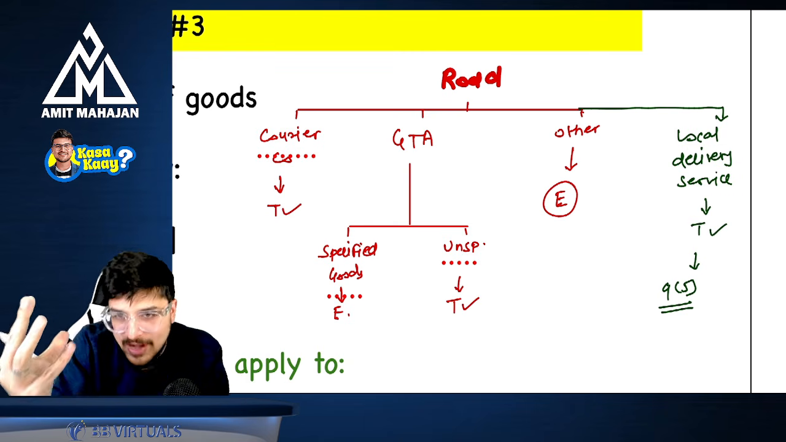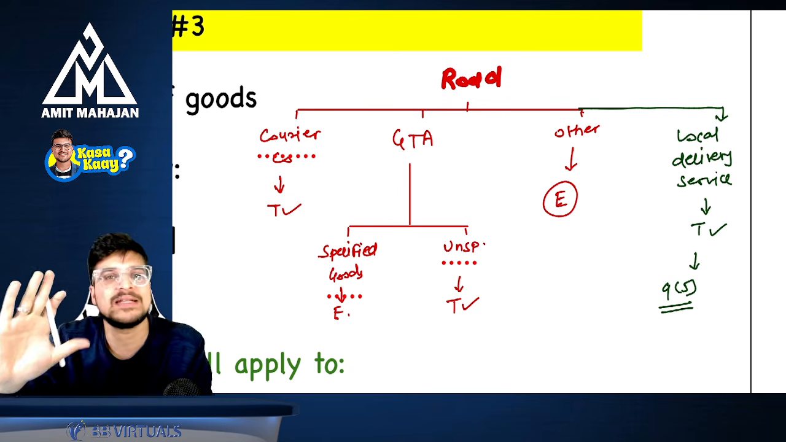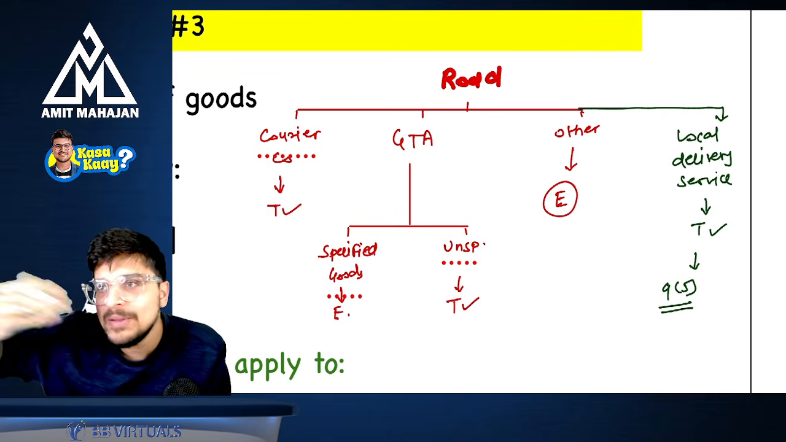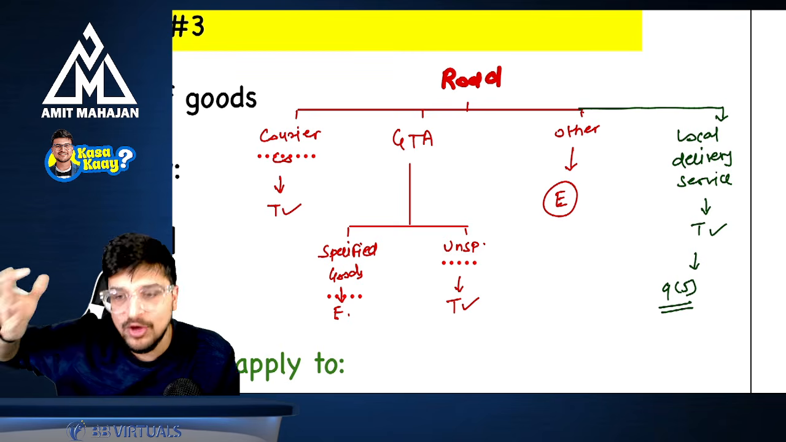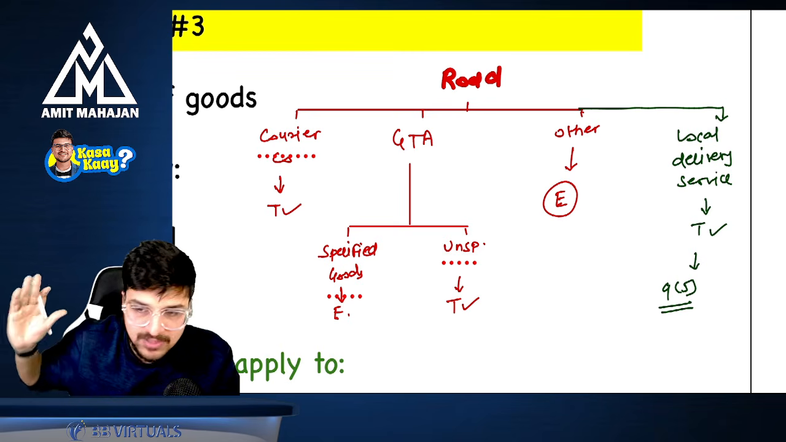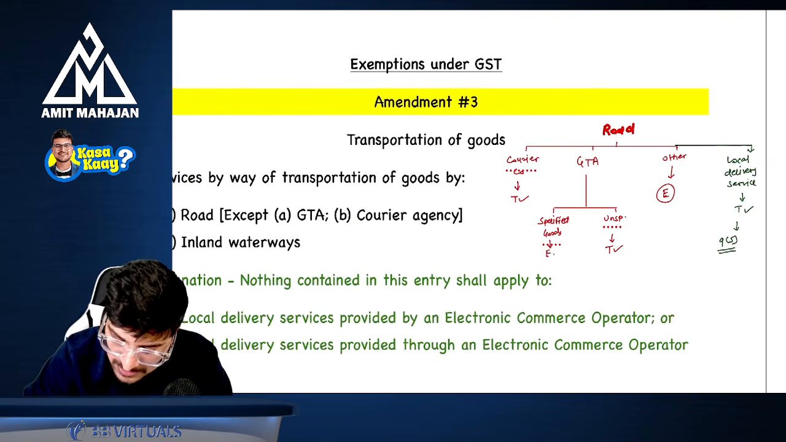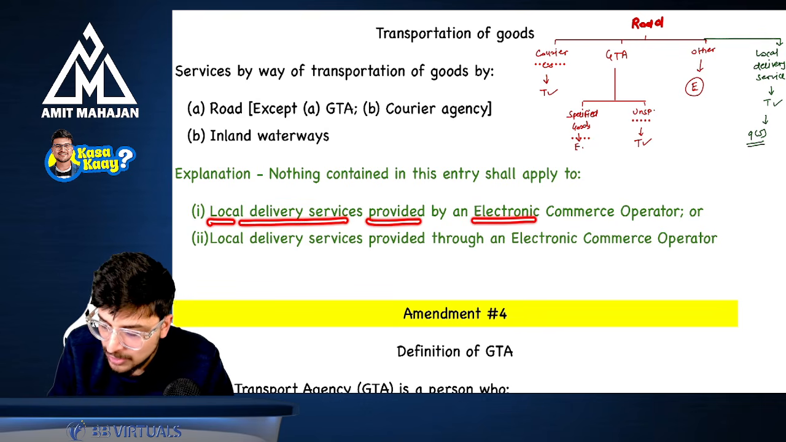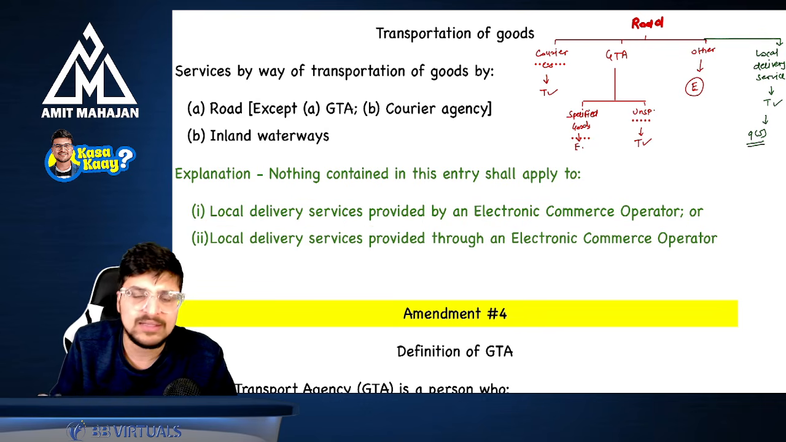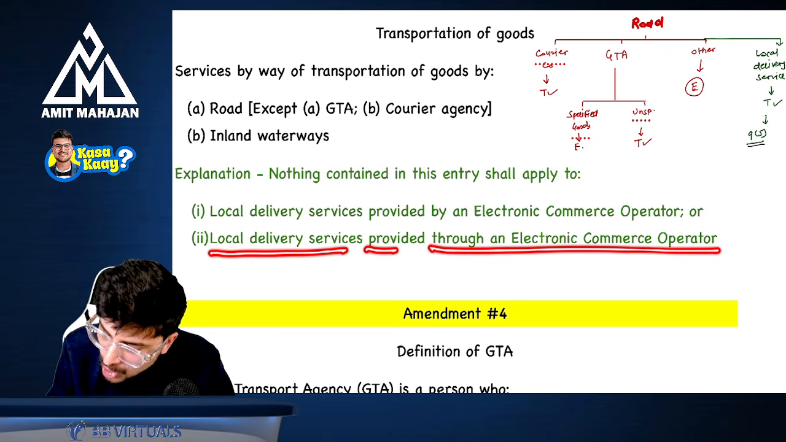So first of all, we need to identify the taxability. We understood, this is not falling under exemptions, which means it is taxable. If it is taxable, who will pay the GST to the government? It is dependent upon whether the supplier is a registered person or an unregistered person. I hope you are able to identify the interlinking of these two chapters. Perfect. Explanation: nothing in this entry shall apply to local delivery services provided by an e-commerce operator, that is porter, or local delivery services provided through an e-commerce operator.